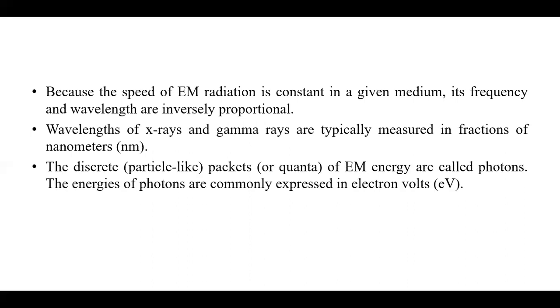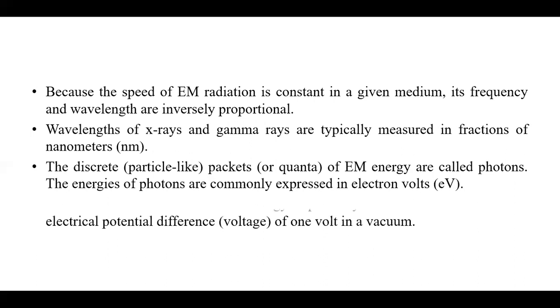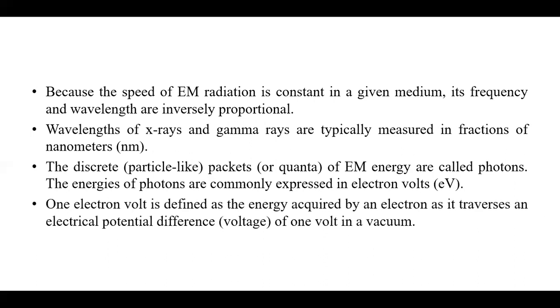The discrete packets of electromagnetic energy are called photons. The energy of photons is commonly expressed in electron volts, denoted by a small e and capital V. One electron volt is defined as the energy acquired by an electron as it traverses an electrical potential difference of 1 volt in a vacuum.